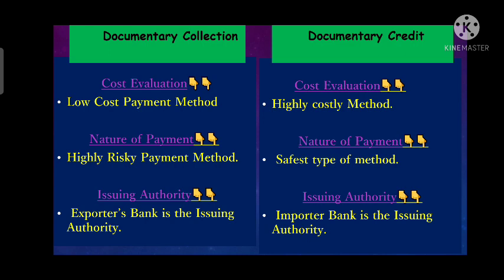So the remitting bank is the issuing authority under documentary collection. Whereas in documentary credit, the importer's bank is the issuing authority, because here the importer's bank issues the LC on behalf of the importer.